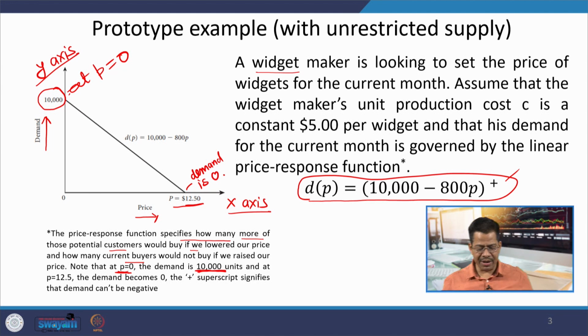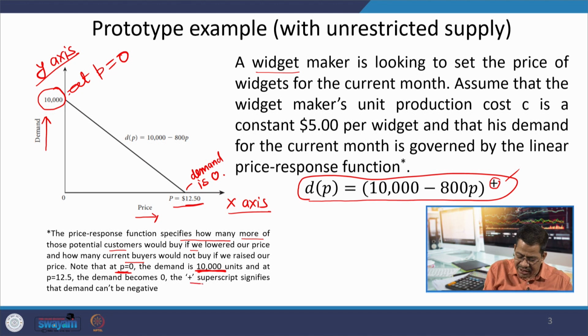In this particular case, we are considering this as a linear function for our initial understanding. However, in reality sometimes it may not be linear; it may be quadratic or some other kind of function, but just to understand the concept, it is linear at this moment. We have used the superscript plus to signify that demand cannot be negative.